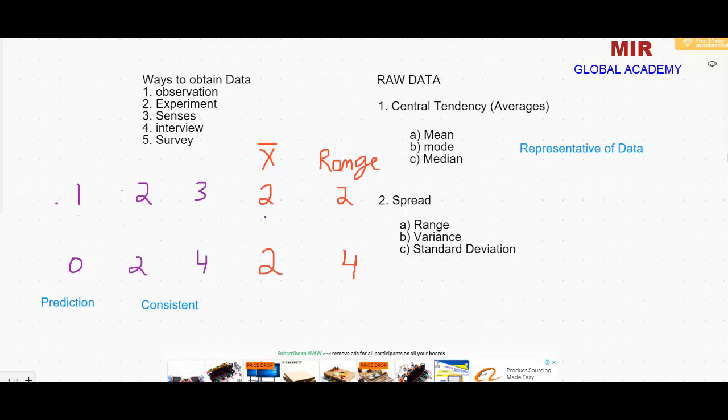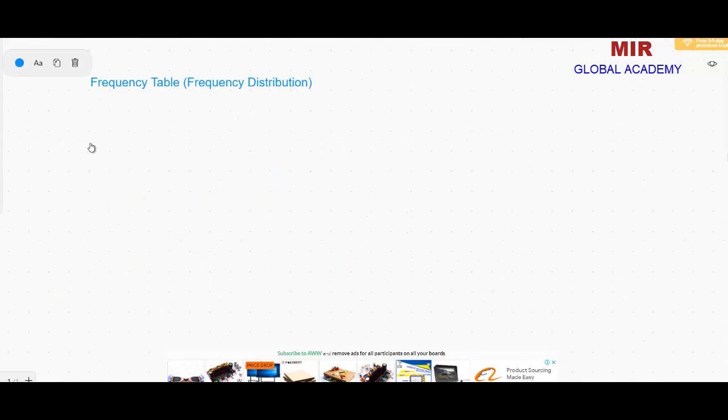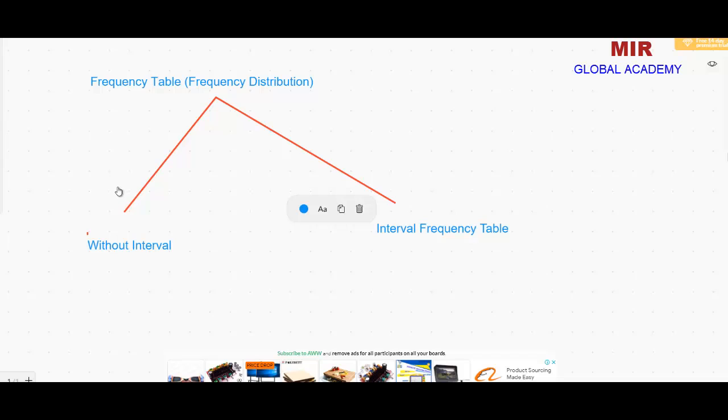Once we have data, what we do is convert the data into table form. If the raw data is very large, there are two kinds of frequency tables. One is called the without-interval frequency table, and the second is called the interval frequency table. So let me give you an example of each one.